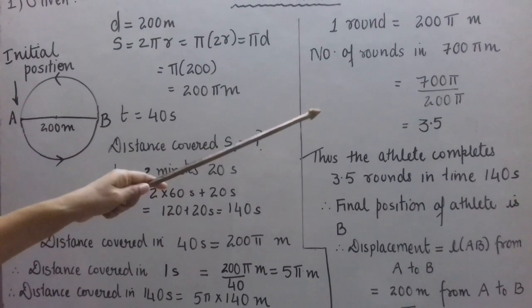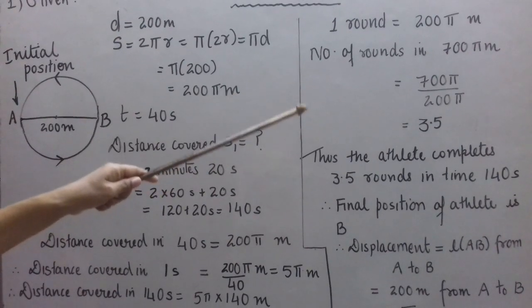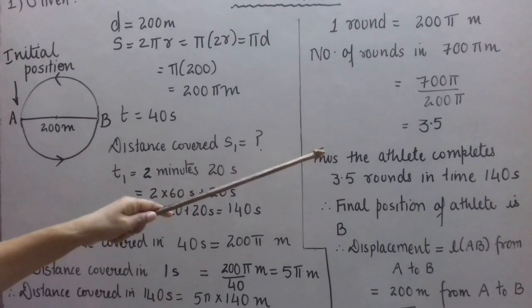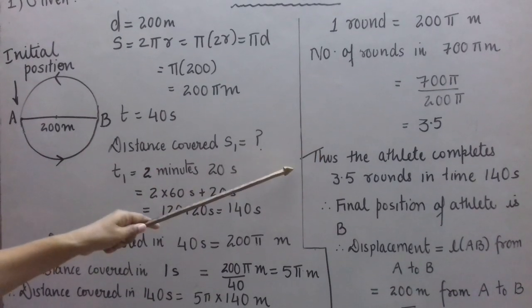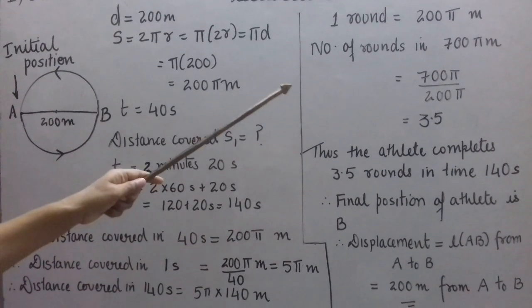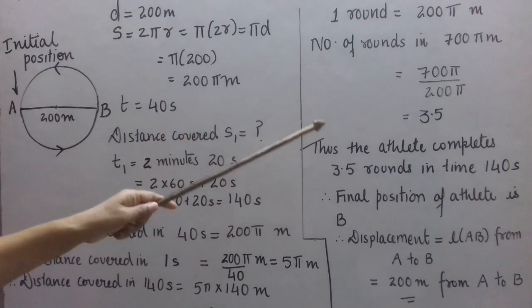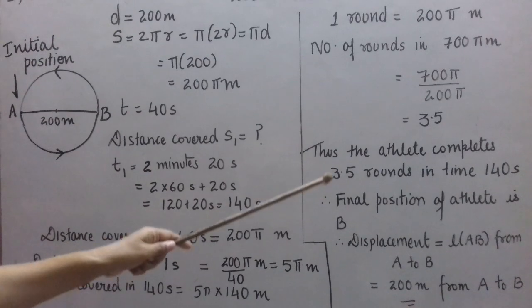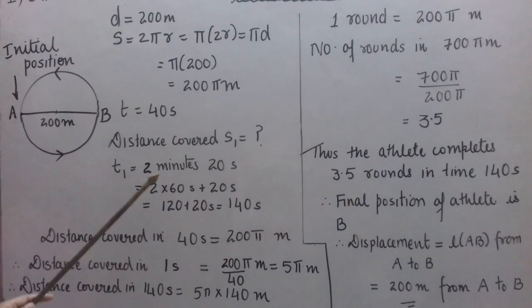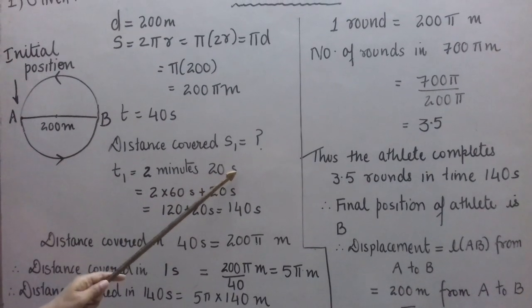Pi will get cancelled, 2 zeros will get cancelled, 7 upon 2 is 3.5. So at the end of 140 seconds, the number of rounds the athlete completes is 3.5. Thus the athlete completes 3.5 rounds in 140 seconds, or 2 minutes 20 seconds.